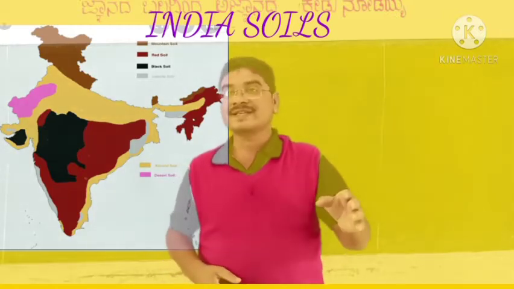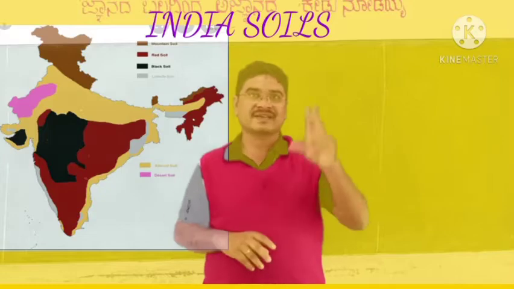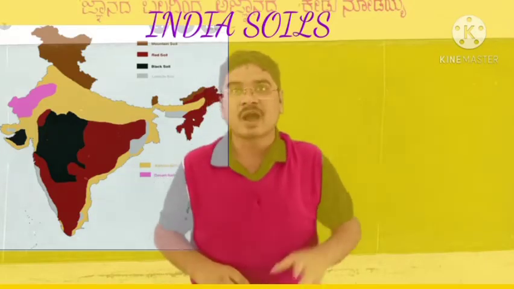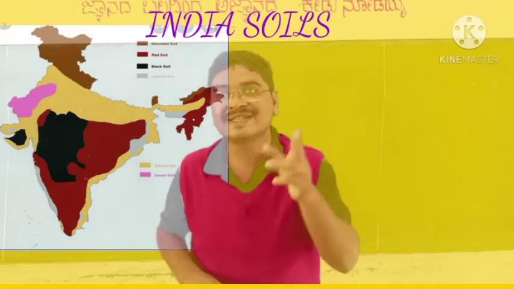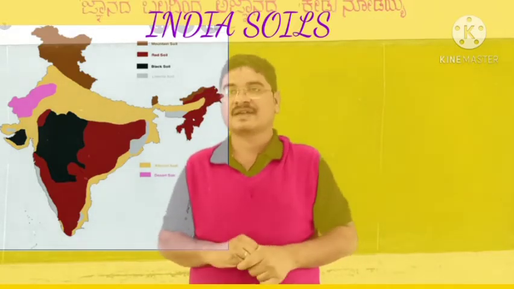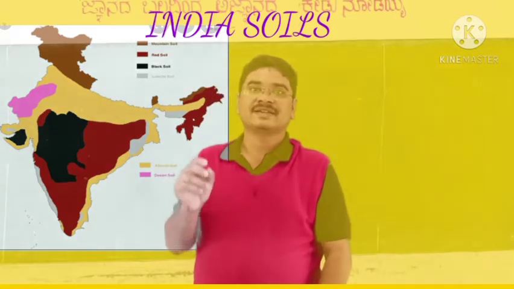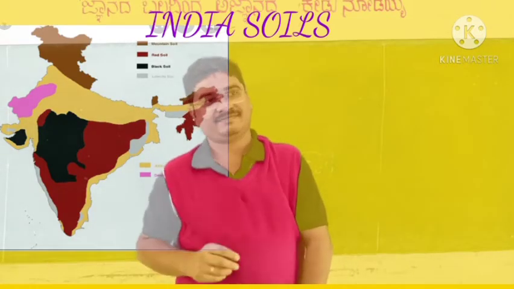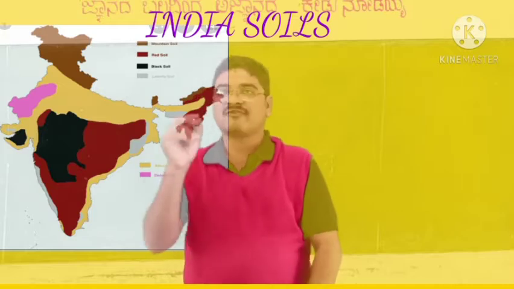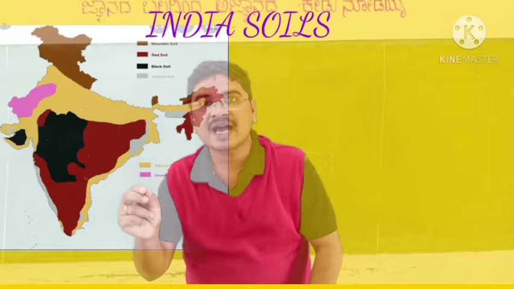Then how is alluvial soil formed? The second important question. Yes, very good, Ramesh. They are formed from the sediments deposited by the rivers.